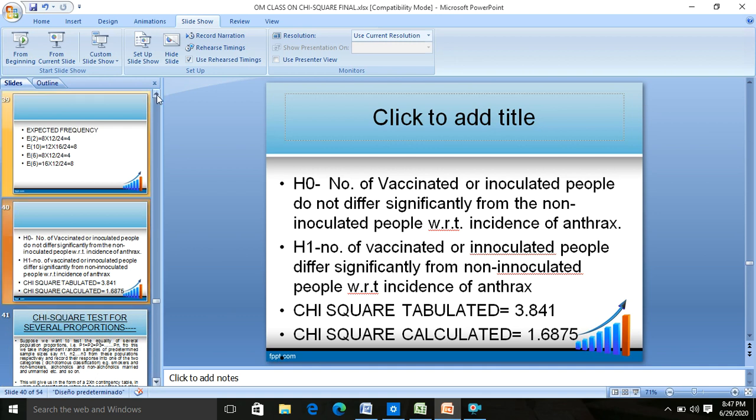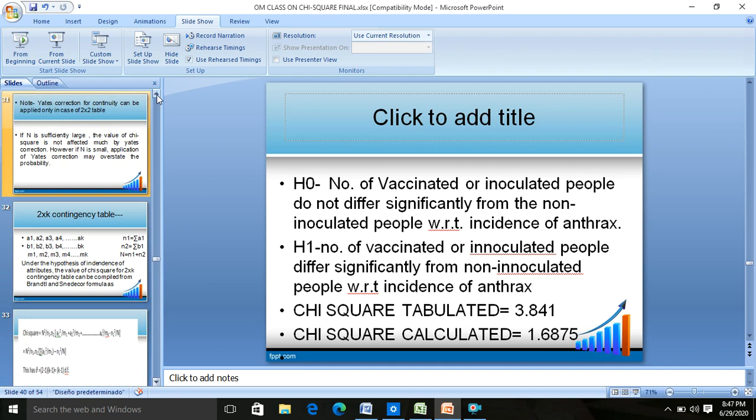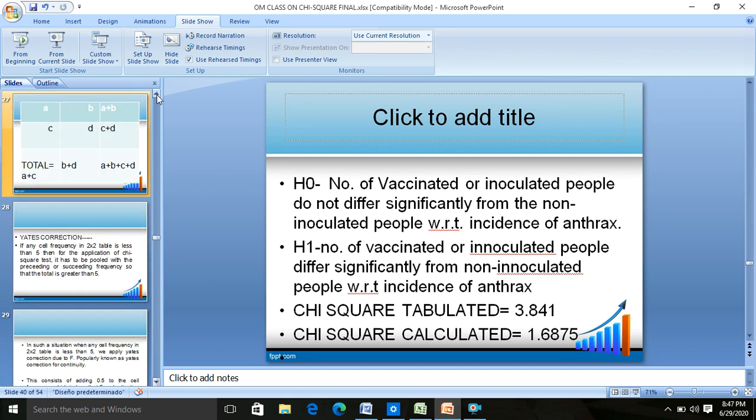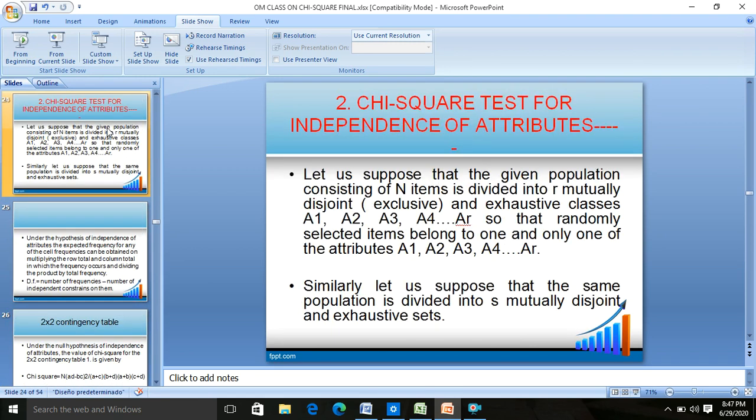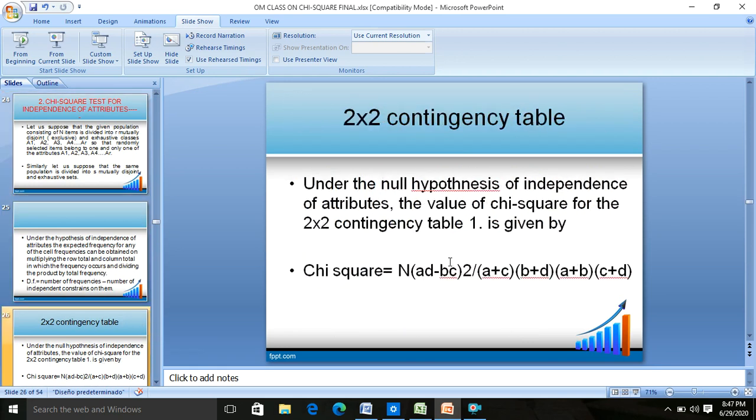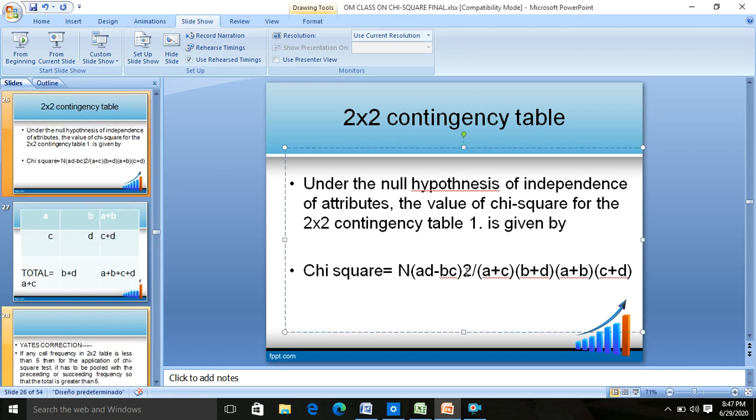In which the formula was in general cases, I just revise it a bit. Just now you were studying about the chi-square test of independence of attributes, for which the general formula was n into ad minus bc whole square upon a plus c into b plus d into a plus b into c plus d. In general cases, but in cases where a cell frequency, that is either a, b, c or d, was less than 5, you had to go for modifications or Yates correction, and the modification was by adding a term: modulus of ad minus bc, minus n upon 2, whole square.